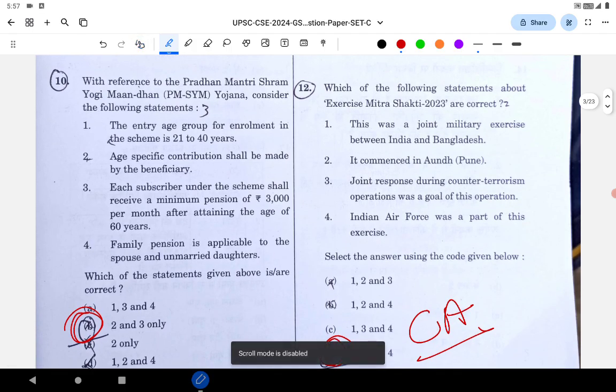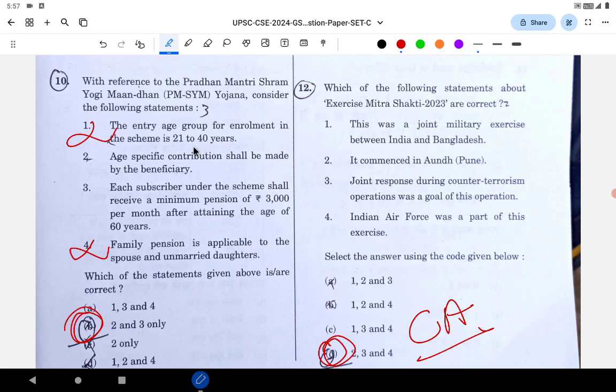Next is Pradhan Mantri Shram Yogi Maan Dhan Yojana. Consider the following statements. In this case, 2 and 3 are correct. Option 4 is wrong and option A is wrong. Whatever fact is given in option 1, the 21 to 40, this is wrong.